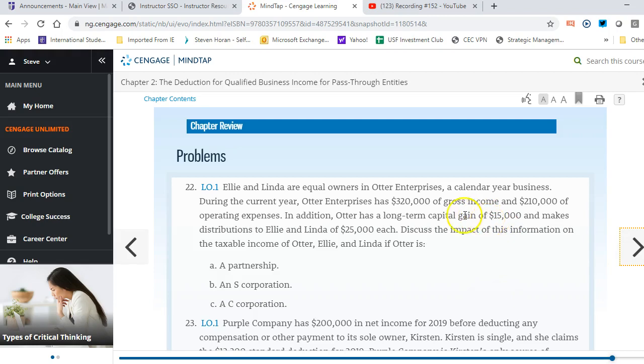So the partnership itself never pays tax. The owners, Ellie and Linda, get the K1. That'll show half of the profits and show the capital gain separately stated.